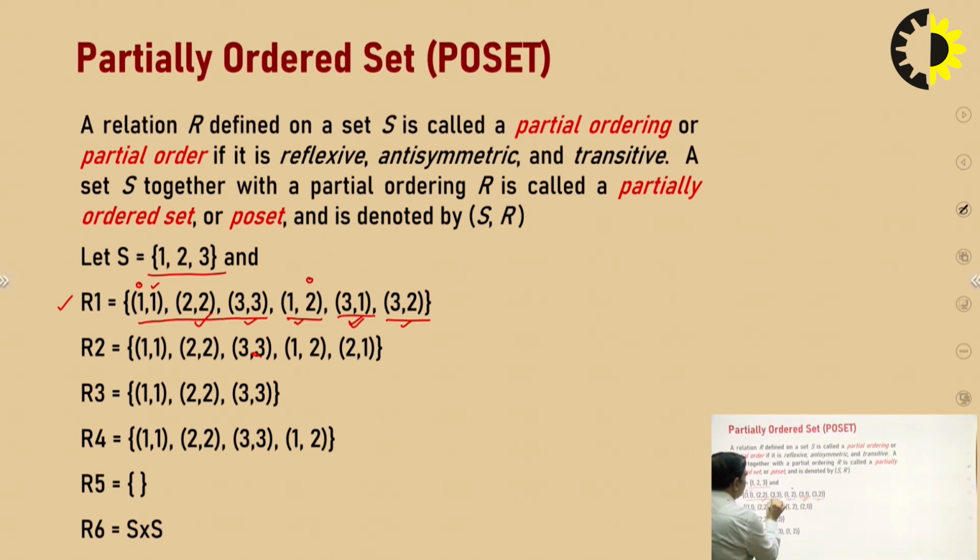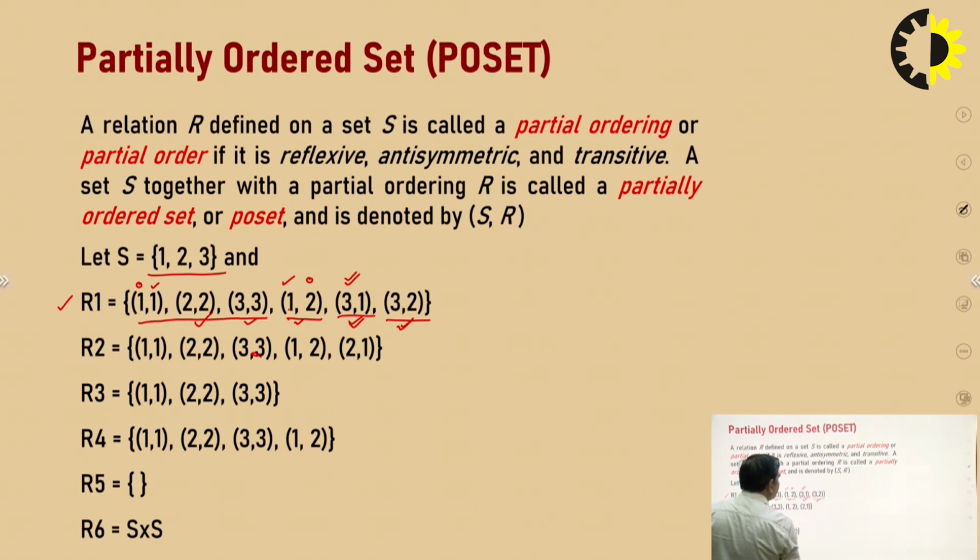Now we will check for this element 3, 3 with 3, 2. 3 is related to 3 and 3 is related to 2. So there must be 3, 2. Again there exists a 3, 2. Now I will check for 1, 2. Any element which starts from 2? 1 is related to 2 and 2 is related to 2. So there must be 1 is related to 2, which already exists. Okay. And now we will consider 3, 1. 3 is related to 1 and 1 is related to 1. There must be 3, 1 and 3, 1 exists.